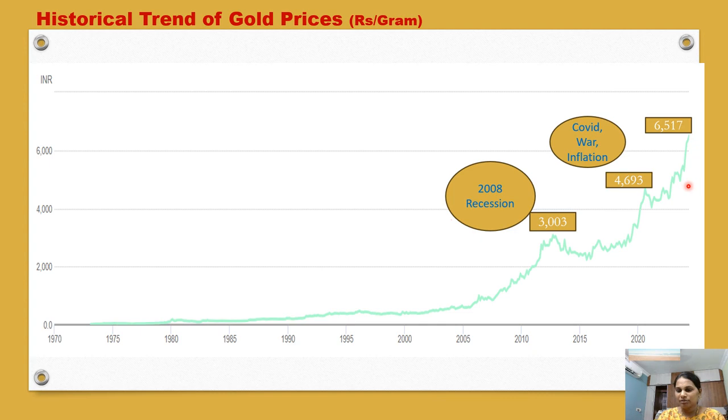So there is always an inverse relationship between gold prices and interest rates, but sometimes this formula cannot work due to different reasons, like we have currently seen. In future, the Fed is going to decrease the interest rates in September or October. If that happens, the price, which is now 6,517 rupees, is going to increase further to 7,500 to 8,000 by the end of October or November.